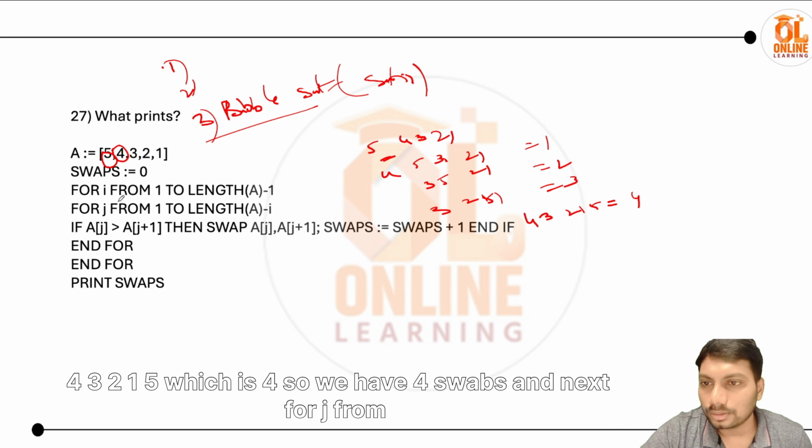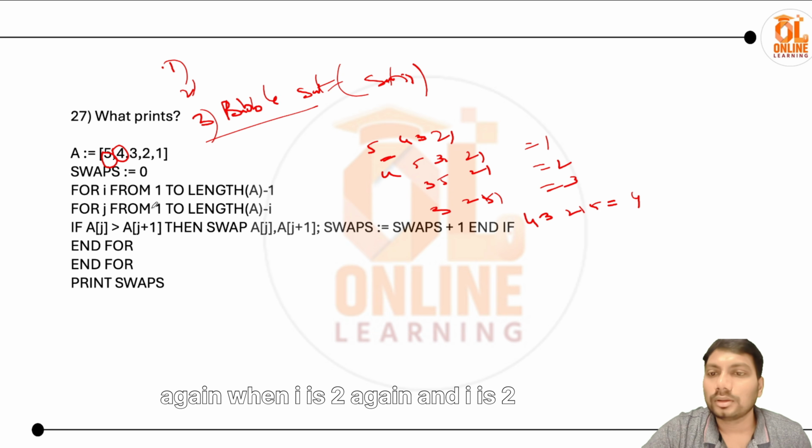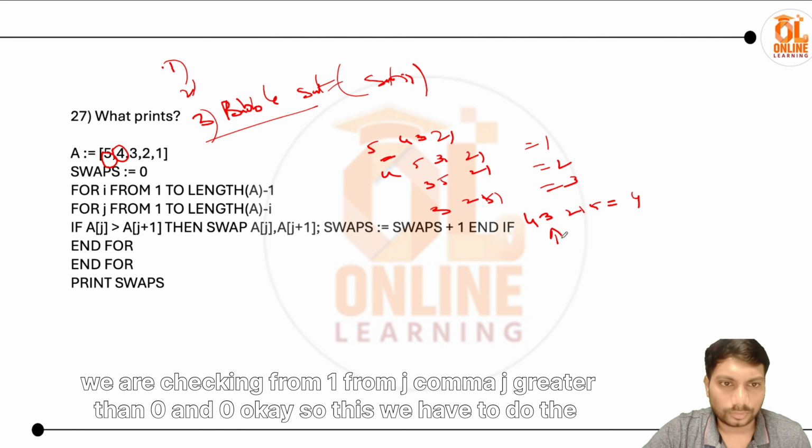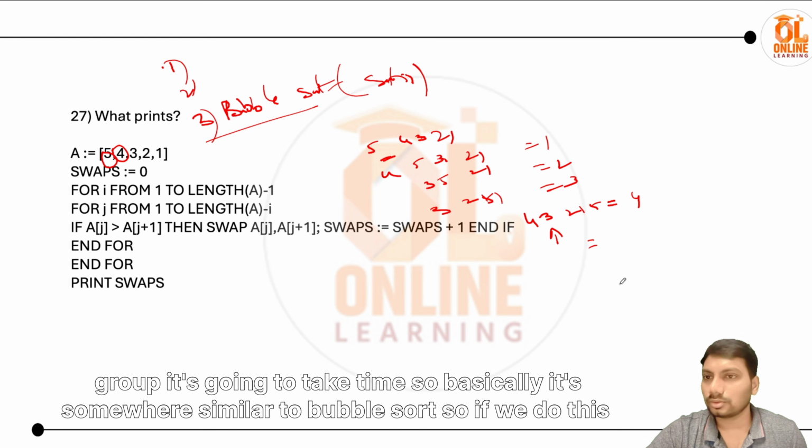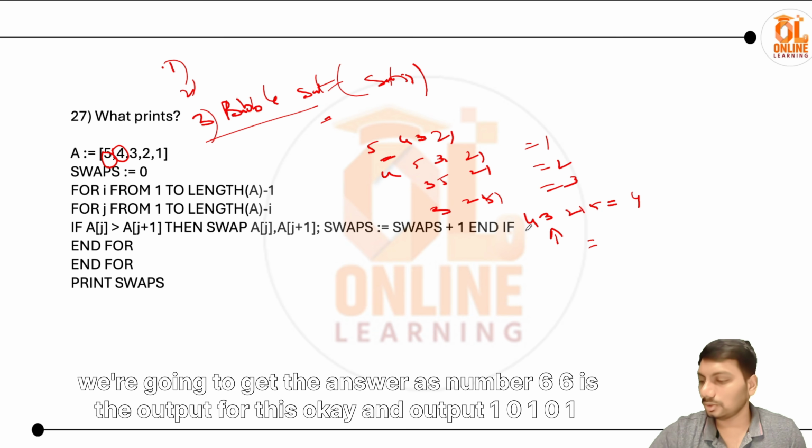And next for j from 1, again when i is 2, we are checking j greater than j plus 1. Okay, so this way you have to do the swapping, and you have to trace out the output. I think if we trace out the complete loop, it's going to take time. So basically it's somewhere similar to bubble sort. So if we do this, we're going to get the answer as number 6. 6 is the output for this.